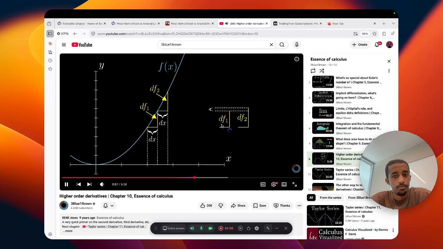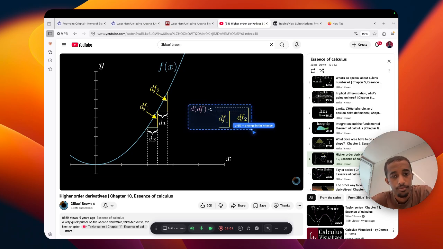How the function changes is what we'll call ddf. Now we see d of df, the change in the change. That label is pointing at the difference between df1 and df2. df2 minus df1 is the second derivative. It's how much the slope sped up or slowed down over one tiny dx step.